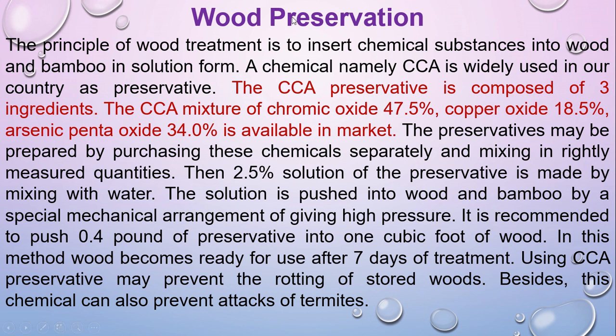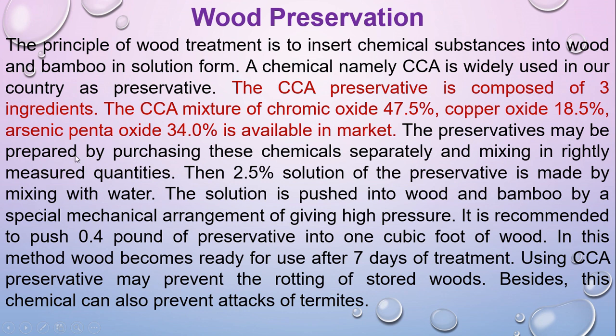The principal wood treatment is to insert a chemical substance into wood and bamboo in solution form. This chemical name is CCA. This one is very important for your CQ and MCQ as well. The composition of the CCA is three ingredients: chromic oxide 47.5%, copper oxide 18.5%, and arsenic pentaoxide 34.0%. And you can find this CCA in the market.